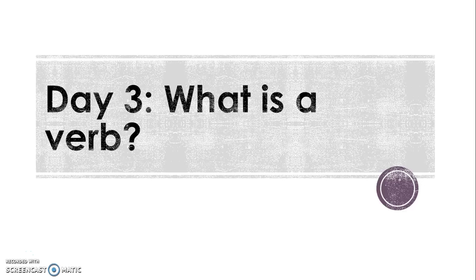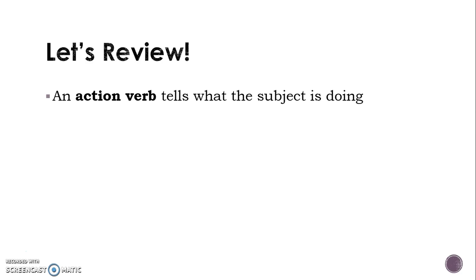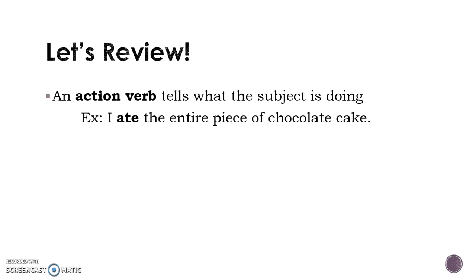Today is day 3 of What is a Verb? Let's review everything we've talked about so far. An action verb tells what the subject is doing. So for example, I ate the entire piece of chocolate cake. The verb ate is the action verb in that sentence. It is in the past tense. I am not eating it now.